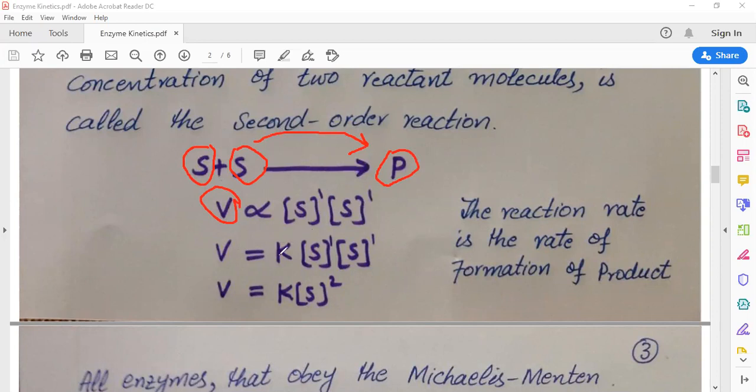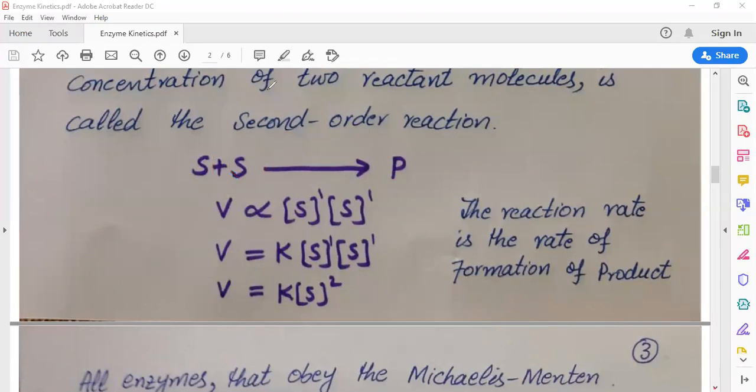V is equal to K into the substrate concentration of one molecule, into the substrate concentration of the other molecule. V is equal to K into substrate concentration squared, because the product of the substrate concentrations will be added up. The reaction rate is the rate of formation of product. Usually when we ask the rate of a reaction, it means the rate of formation of product.